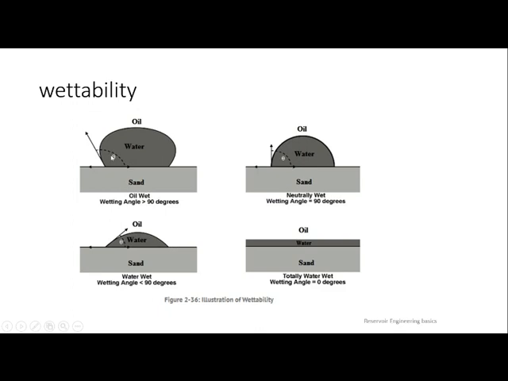Here there is a chance. Here very little area is taken by water. Here there is equal opportunity: this side the space, that side the space, almost the same. But here a large amount of space is occupied by water, and no oil is touching the sandstone. That means total water wet. Water is at 0 degrees, completely attaching. It is just hugging the sandstone. If you say it is touching, here it is hugging. So you can take it that way.